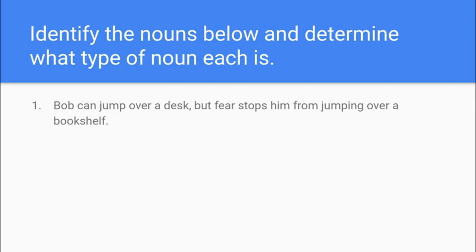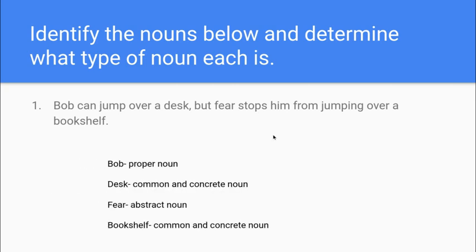So try to do this on your own. Bob can jump over a desk, but fear stops him from jumping over a bookshelf. So I spy with my eye 4 nouns in this sentence. Hopefully you realized Bob is a proper noun. That's a specific person, so he gets capitalized. Desk is a common noun. It's also something we can touch and feel, so it's also a concrete noun. Fear is this abstract noun. We can't actually see it or feel it or touch it or grab it, right? And then finally, bookshelf is similar to desk. It's another common concrete noun, okay?